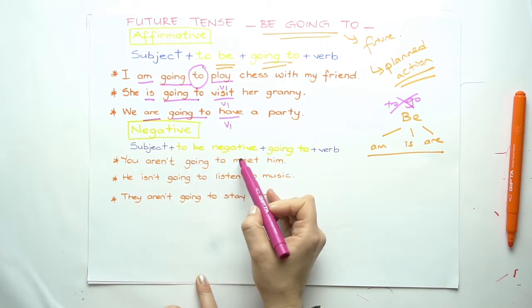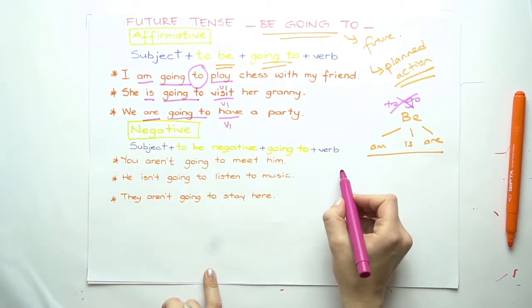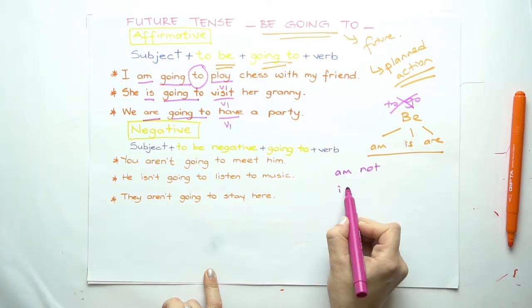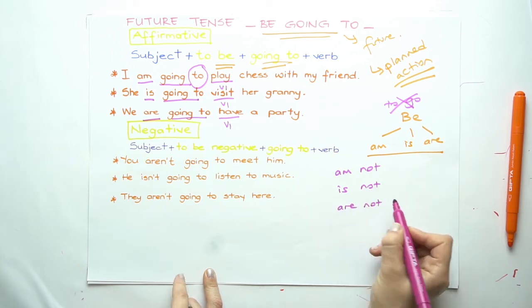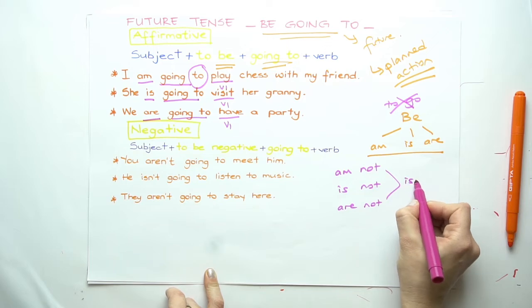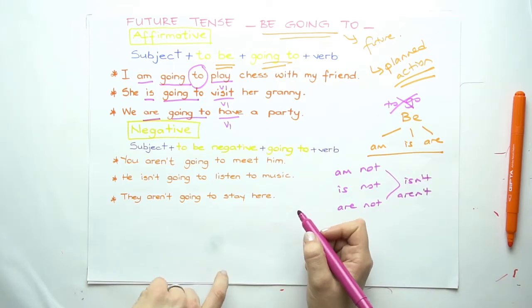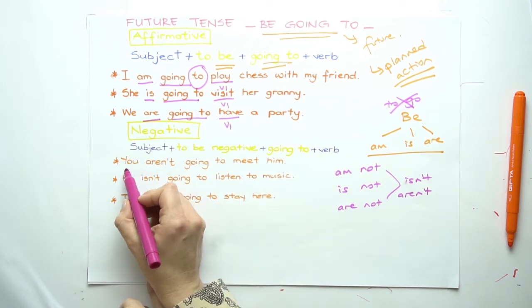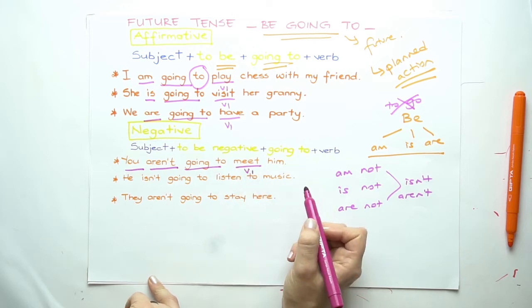Subject, to be negative, going to, and verb. As you know, in negative we're using am not. For be we're using is not in negative and are not for negative form of be. And also these can be used as isn't or aren't. So let's take a look at the examples. You aren't going to meet him. We use you with the negative form, going to, and the verb in its first form.